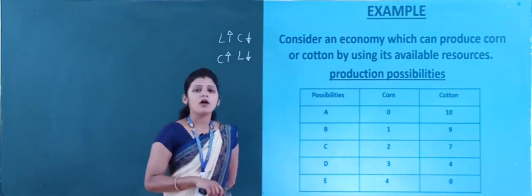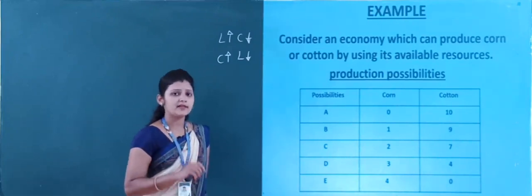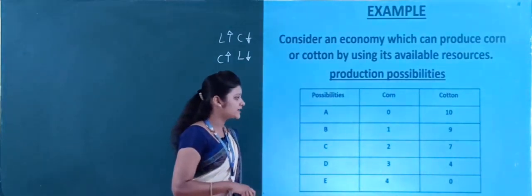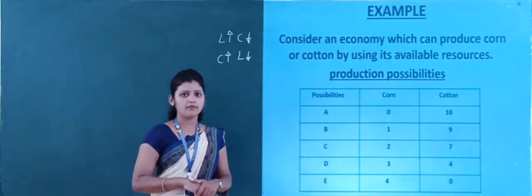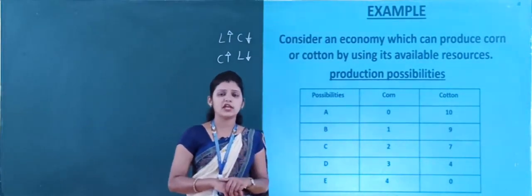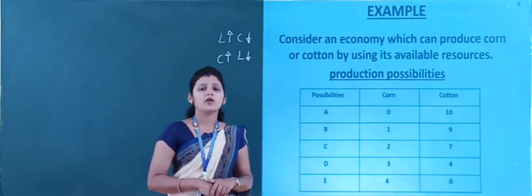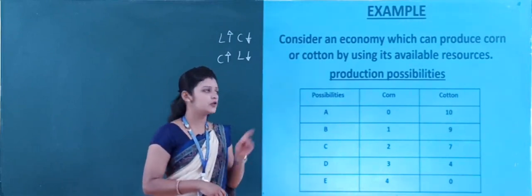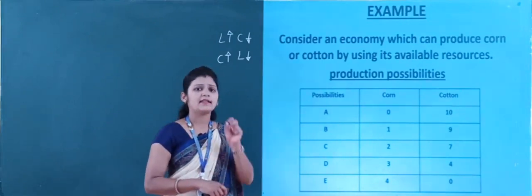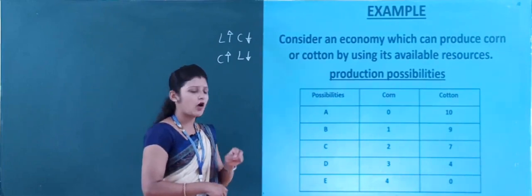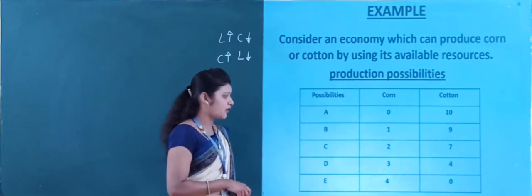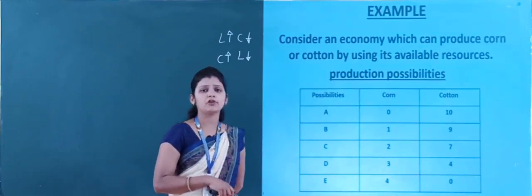If all the resources available in the economy are fully utilized to produce corn, then the maximum amount of corn that can be produced is how much? Only 4 units.